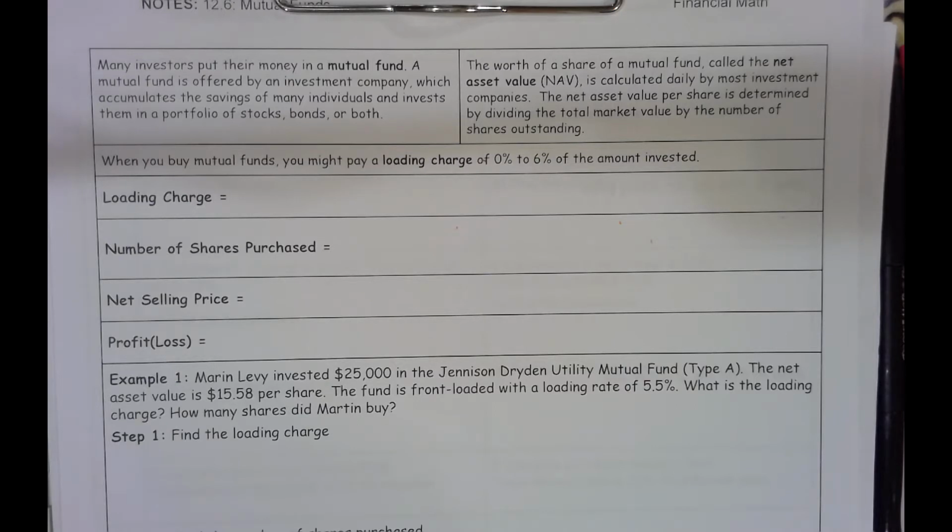of shares outstanding. When you buy mutual funds, you might pay a loading charge of 0% to 6% of the annual amount invested. Type A mutual funds are front-loaded and make the charge when you buy the fund. Type B mutual funds are back-loaded and make the charge when you sell. The percent you are charged is called the loading rate. Most investment professionals today refer to the loading charge as a load, and the funds are referred to as a load fund, a no-load fund, or a low-load fund. The mutual fund classification varies based on what type of loading charge was paid as commission to the investment firm, if any. Alright, so the following formulas are used.